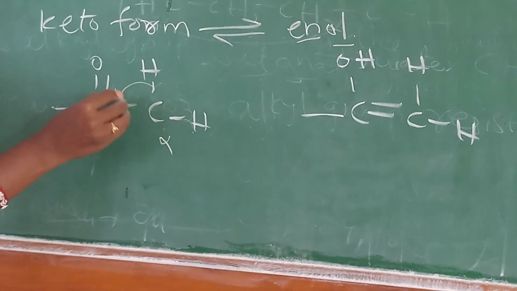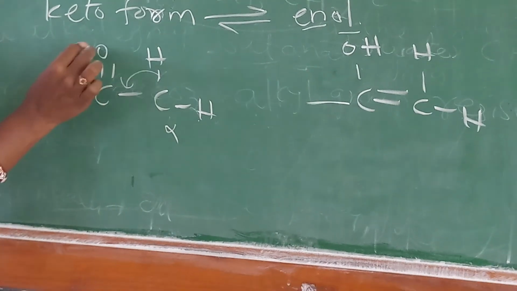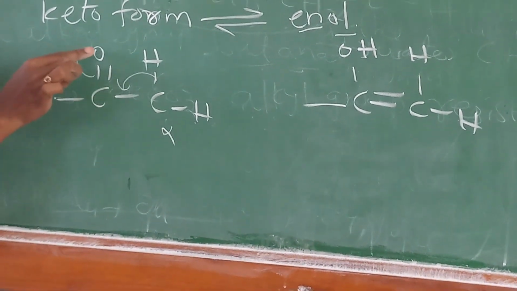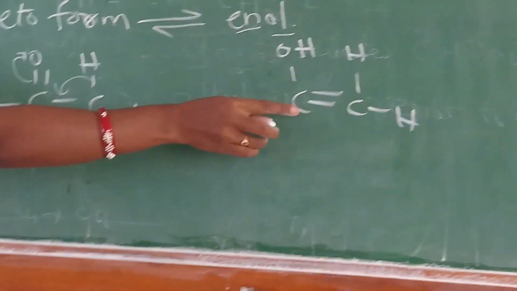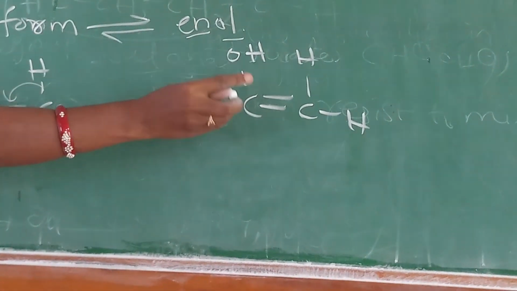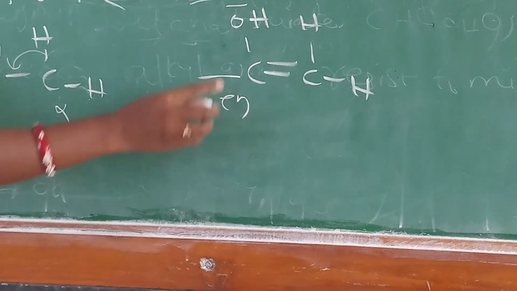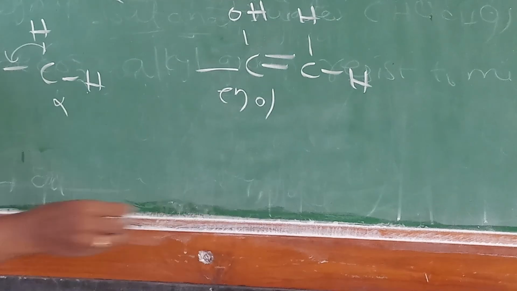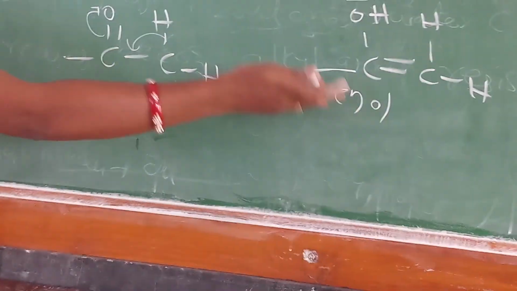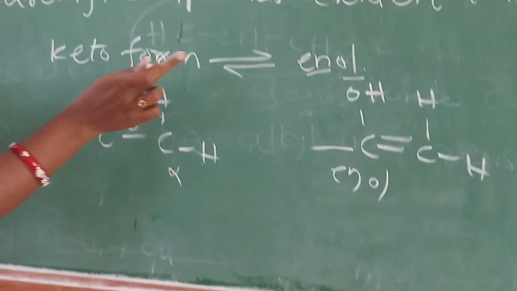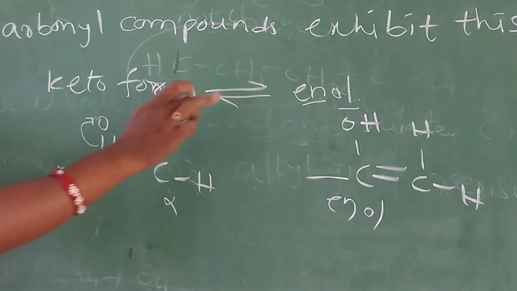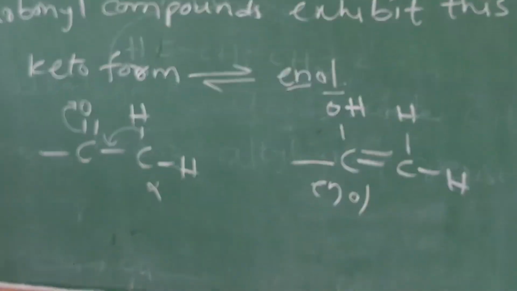Now this hydrogen is migrated towards the carbonyl oxygen, and here the pi bond is shifted towards oxygen. So we get one double bond and OH. Double bond, what is the suffix? En. The suffix for alcohol is ol. So here keto compound is converted into enol, and the keto form is in dynamic equilibrium with enol. This is known as keto-enol tautomerism.